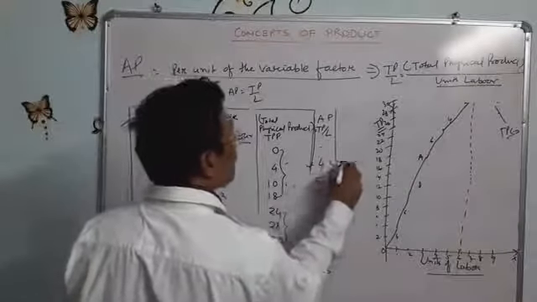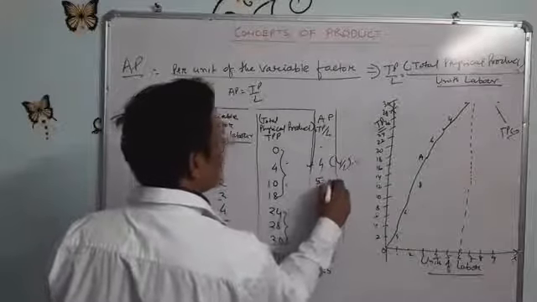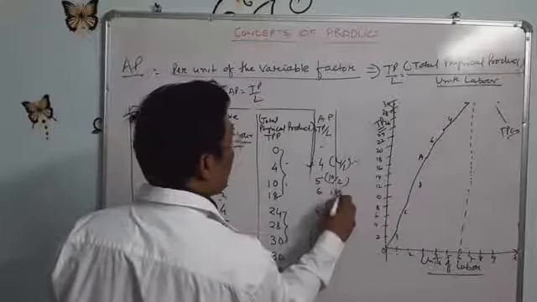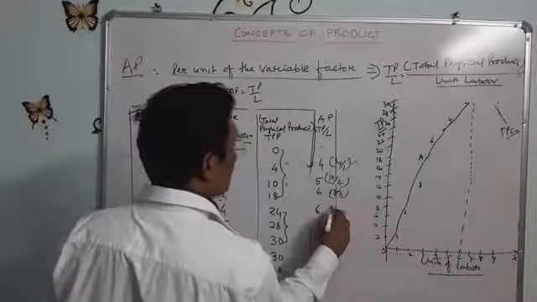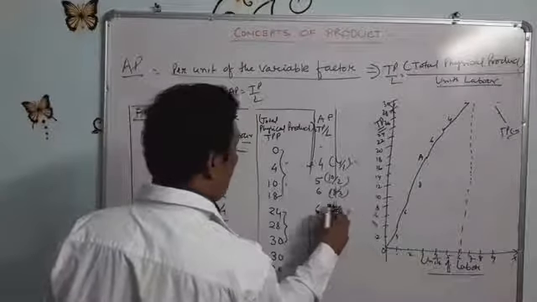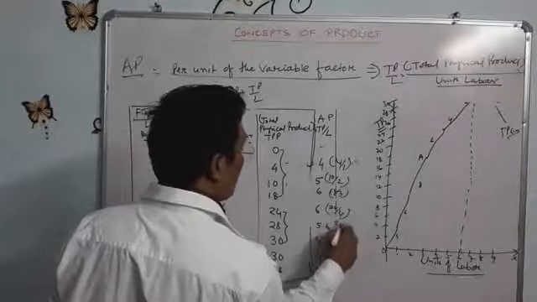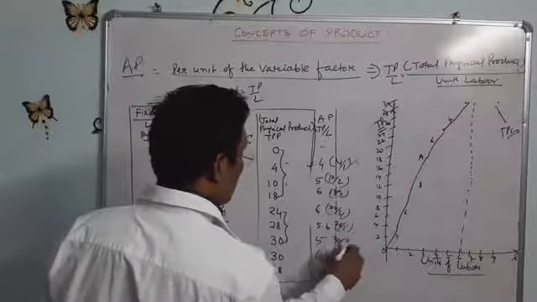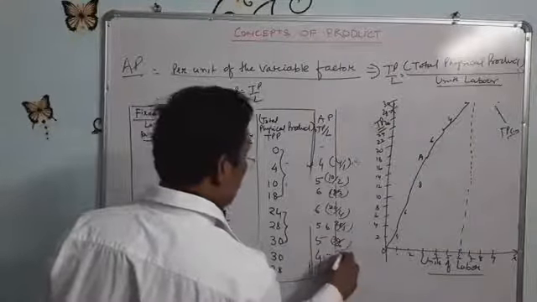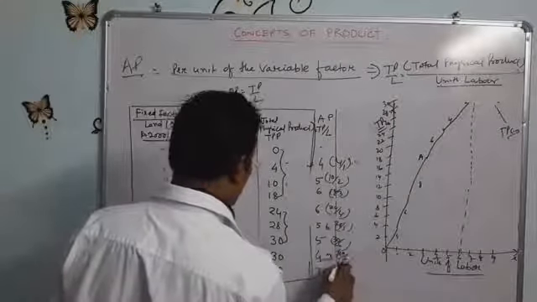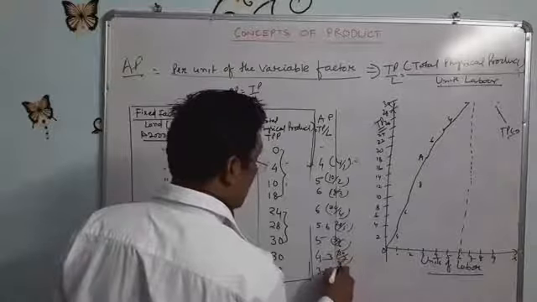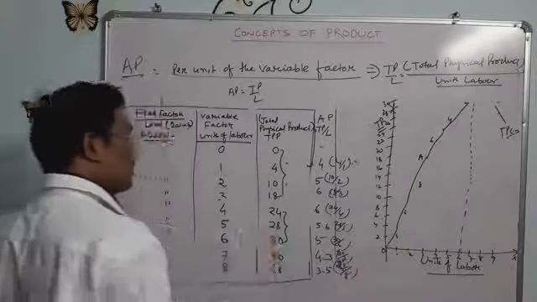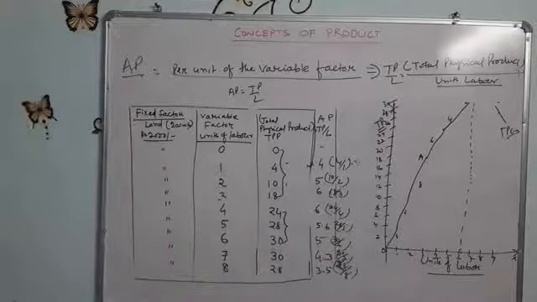This is 4 divided by 1, this is 10 divided by 2, this is 18 divided by 3, this is 24 divided by 4, this is 28 divided by 5, this is 30 divided by 6, and this is 30 divided by 7. And this is 28 divided by 8. We got the average product.